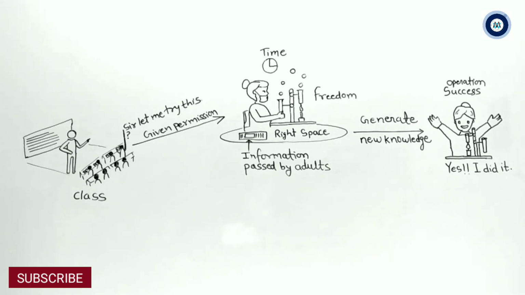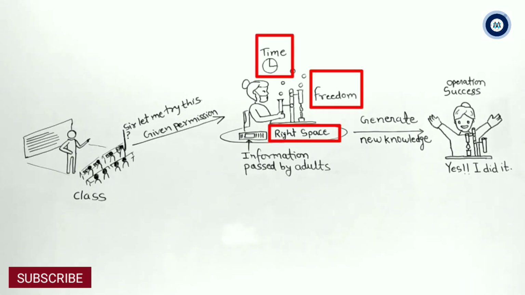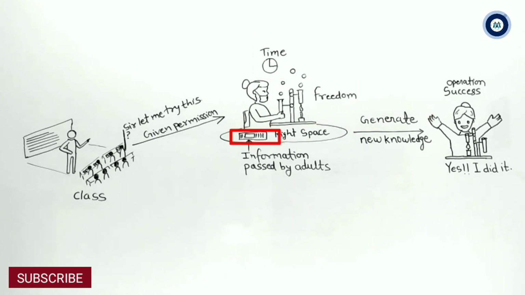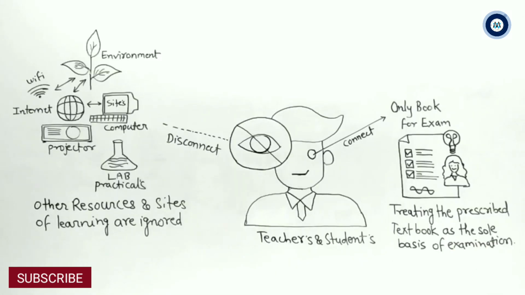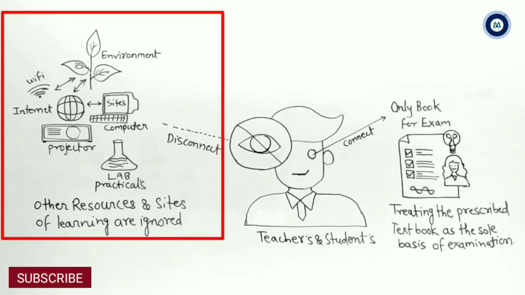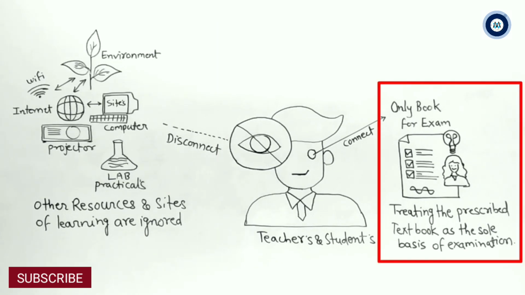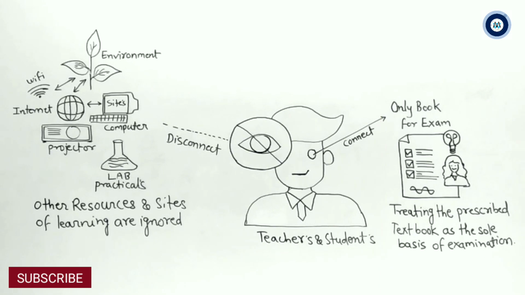So that is why NCERT says that we must recognize that given space, time and freedom, children generate new knowledge by engaging with the information passed on to them by adults, right? So that these children will be able to face the new challenges of life in the future and will also be able to give birth to new inventions in future, right? Now what has been said ahead is about why we are neglecting various educational resources such as various learning sites and others. Treating the prescribed textbooks as the sole basis of examination is one of the key reasons why other resources and sites of learning are ignored.